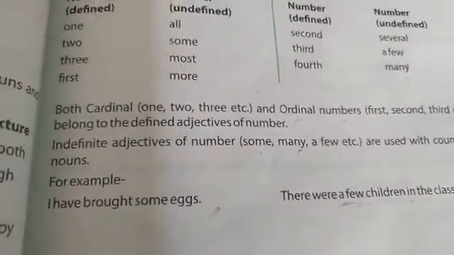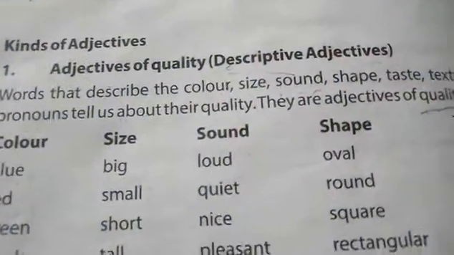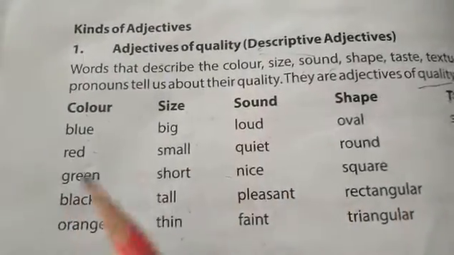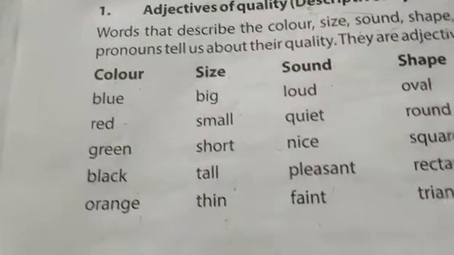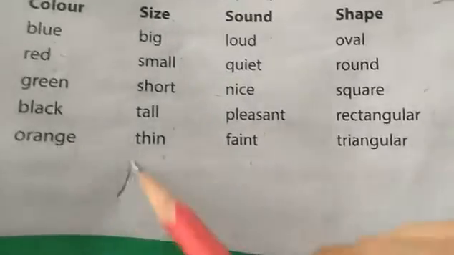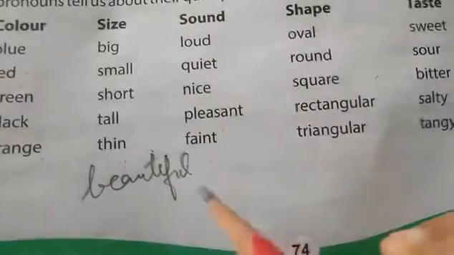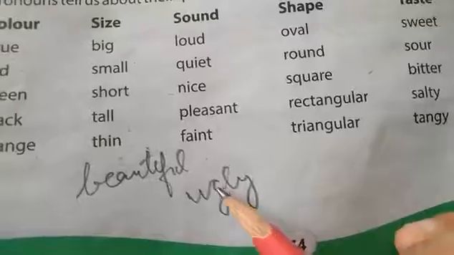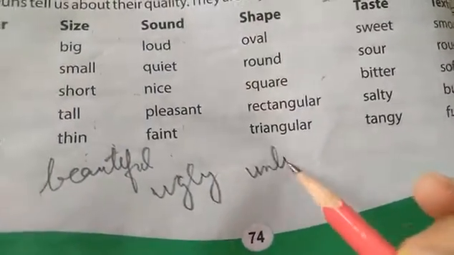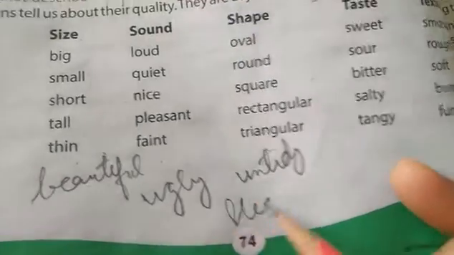Okay, so dear students, in this video we have discussed the adjective of quality. So in adjective of quality, all these words will be considered as adjective of quality. Apart from these, there are many other words like we can say beautiful, then we can say ugly, untidy, okay, pleasant.